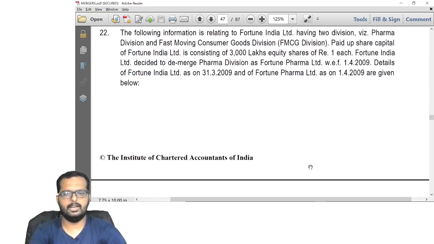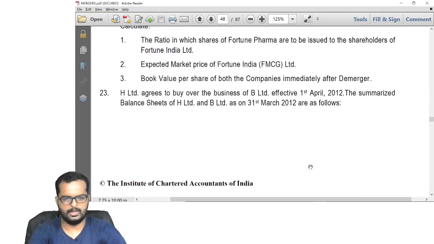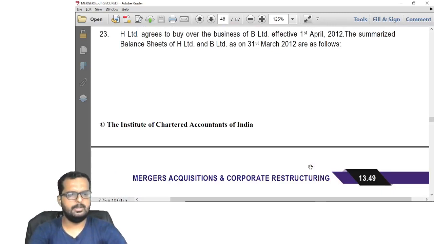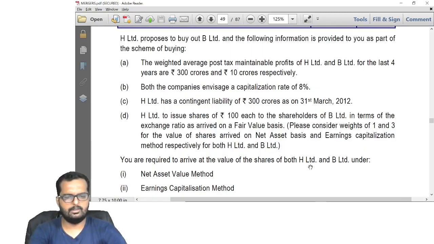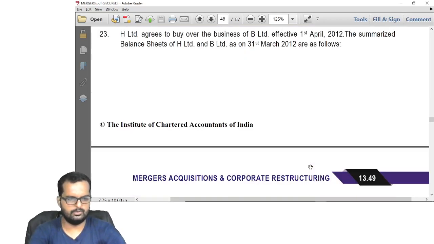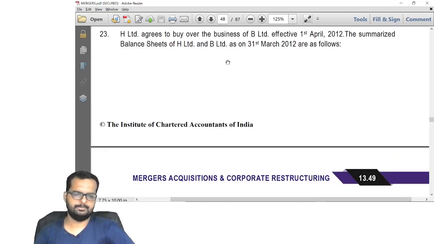Question 22, Fortune Pharma India, is already done in class, so I'm not doing it again. H Limited agrees. B weighted average, net assets method. Okay, this question is good. Let's do this question now. Everyone, please read through the question and understand it.